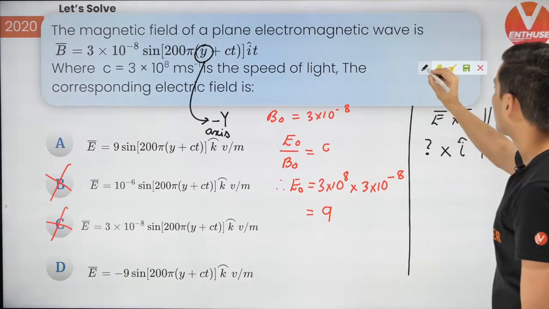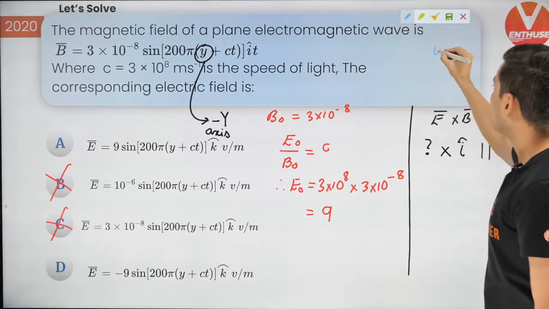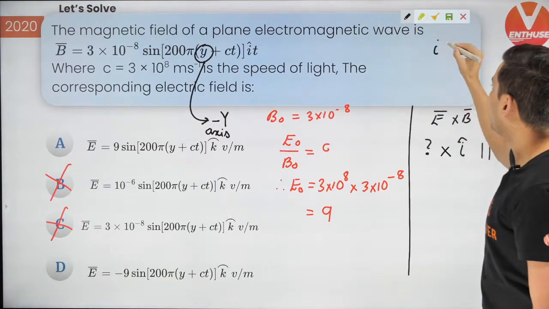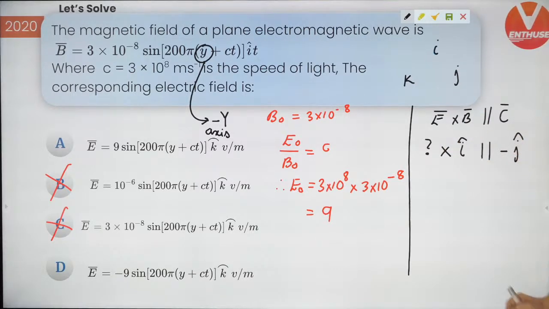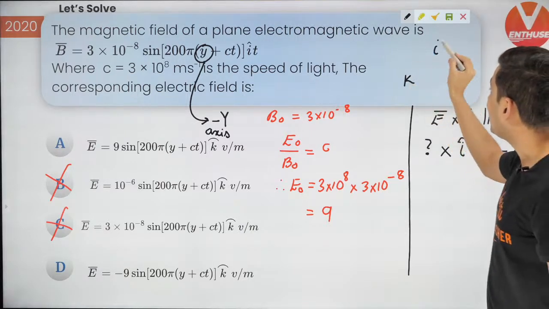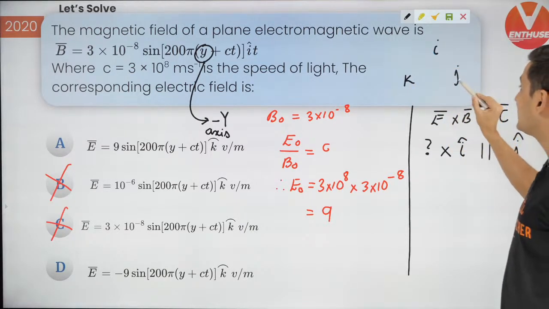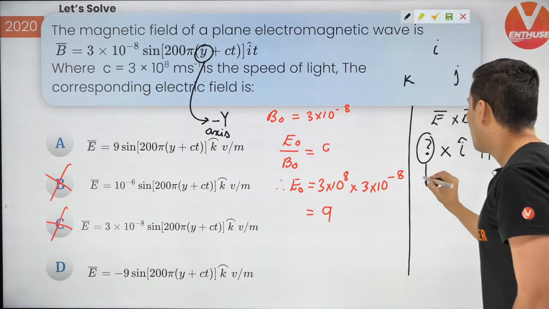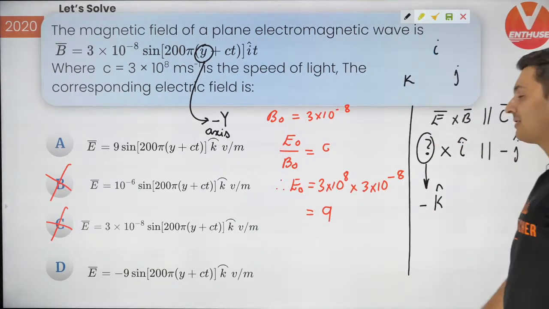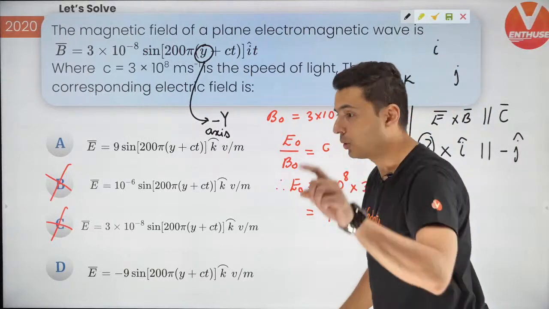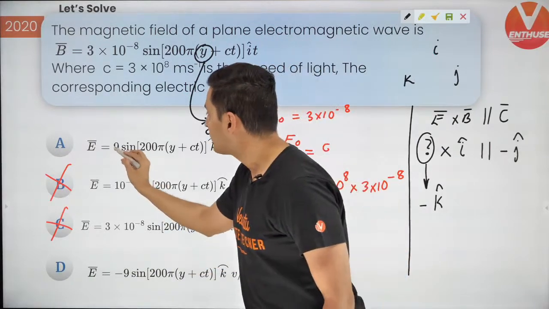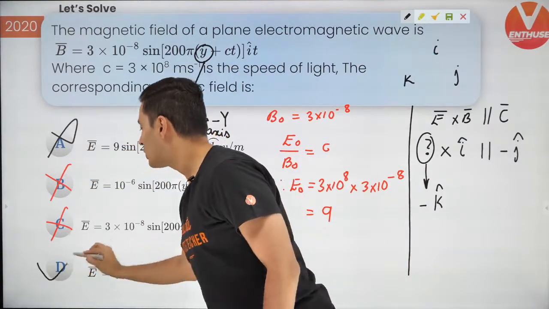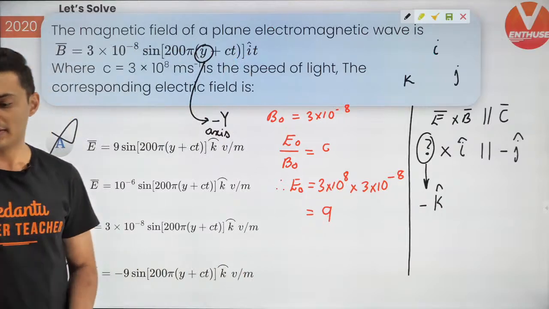So guys, now the question is very simple. If I have I, j and k, what cross I will give you minus j? What cross I gives you j, minus j? Think about it. K cross I will give you plus j. So I think this question mark must be minus k hat. Do you understand it? It should be minus k hat. Correct. So hence, do you see this minus k hat here? There is no minus here. So option A is wrong. Hence option D is correct. That's how you do this.